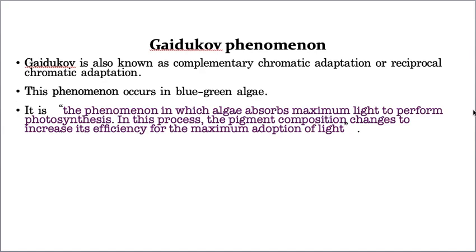Like that, for maximum adaptation to light, to get the maximum amount of light, they can change the pigment composition. That ability of blue-green algae to change the photosynthetic pigment composition is called Gaidukov's phenomenon. Now you understood? And this is all about the photosynthetic pigments concept. Hope you understood, but if you have any doubts, please ask me, then I will answer all your questions. Okay, thank you so much.